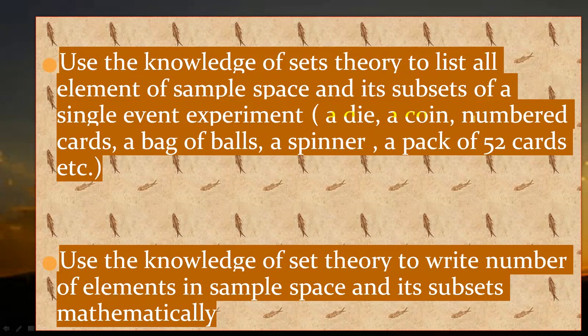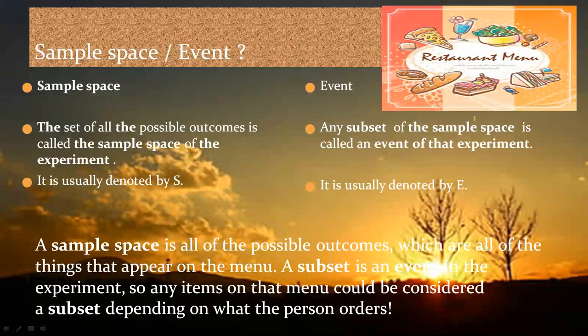Let's make a start. We will use some set theory to understand the concept, so you are able to find it easily. First, we have to understand the sample space and the event. Once we understand what is happening there, we can find the probability easily. Okay, so sample space.